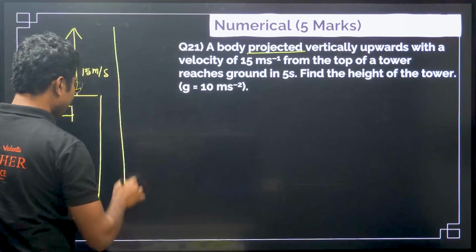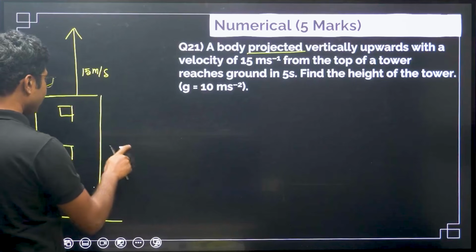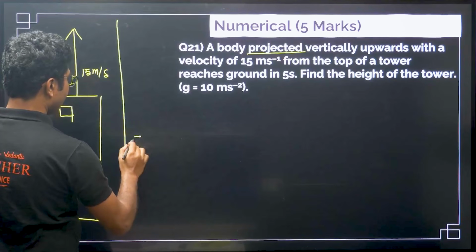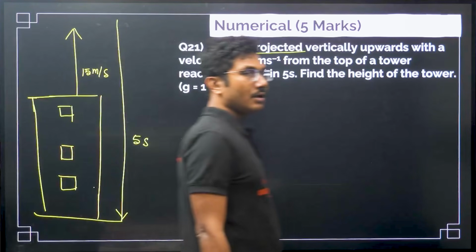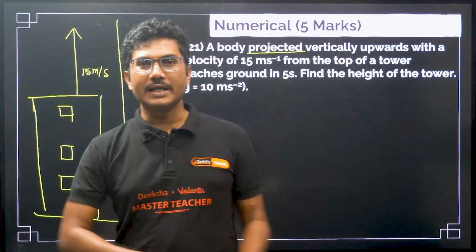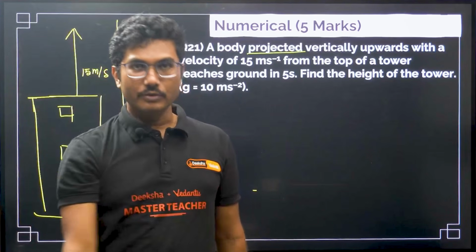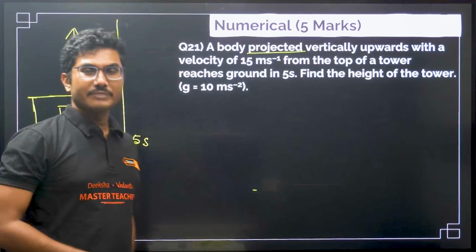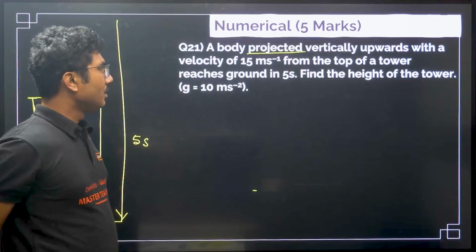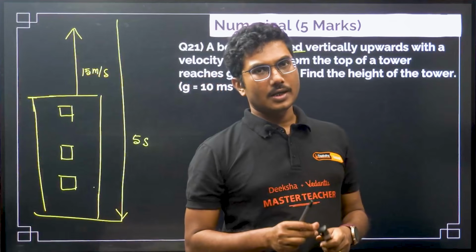So it reaches ground. It is not reaching the top of the tower. It is reaching the ground. Okay, it's very, very important. It is reaching the ground after 5 seconds. So 5 second time is taken for the object to reach the ground. So suppose you are standing on the top of a tower, you had a rubber ball, you throw it up and suddenly it goes down. So you measure the time, you found it at 5 seconds. Okay, don't try to do it at home, very, very risky. So find the height of the tower. So you have to find the height of the tower from this information.